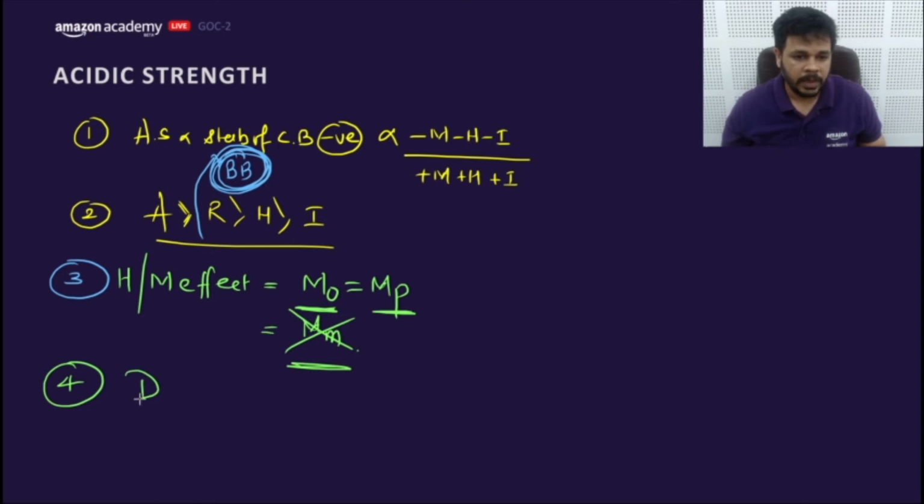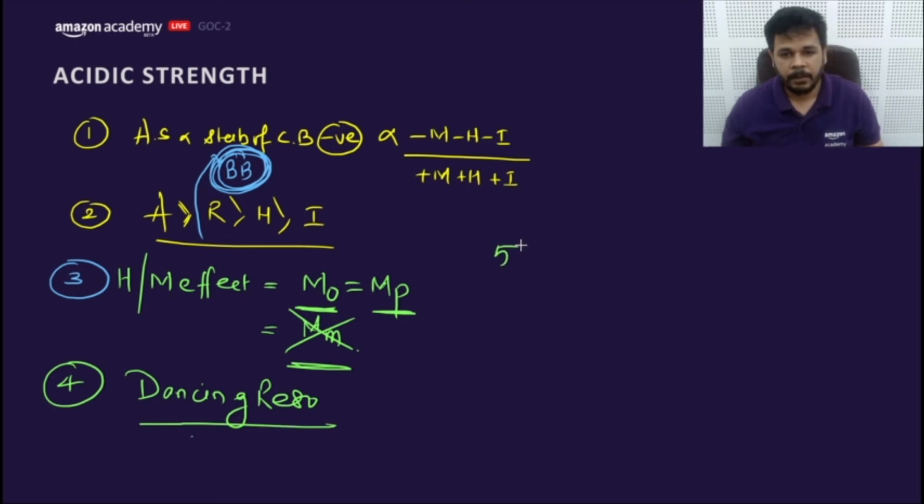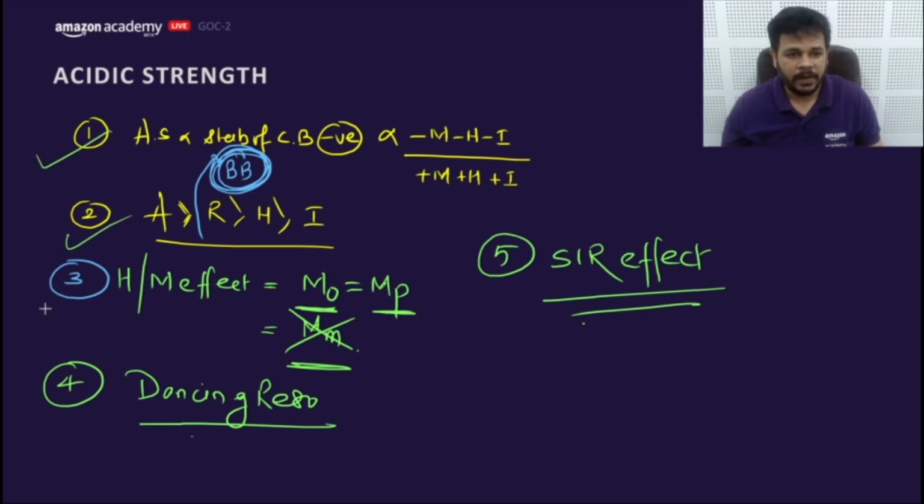Fourth, we need to learn about the dancing resonance, which we are not going to cover today. And the fifth one, you need to learn about the SIR effect, steric inhibition of resonance. If you know all 5 things, you can answer each and every question of the topic related to acidic strength.